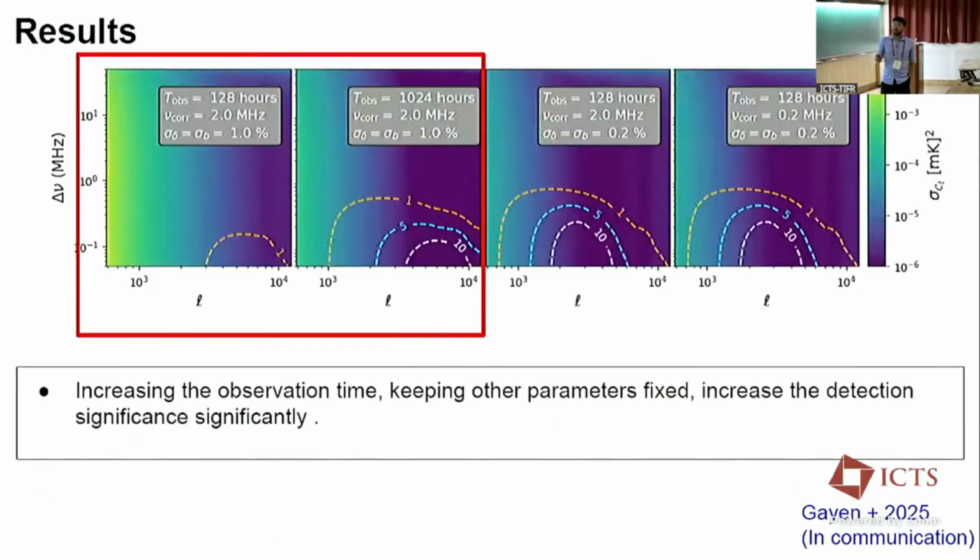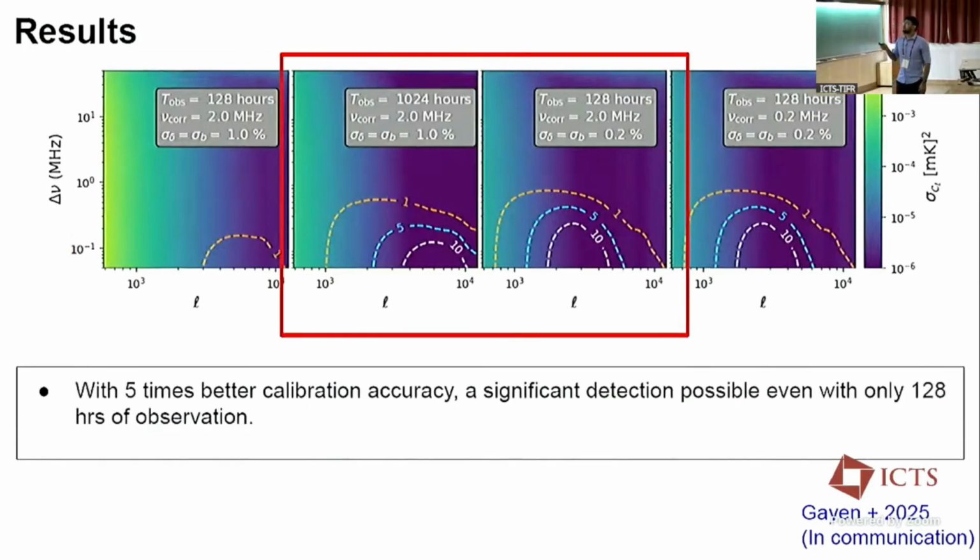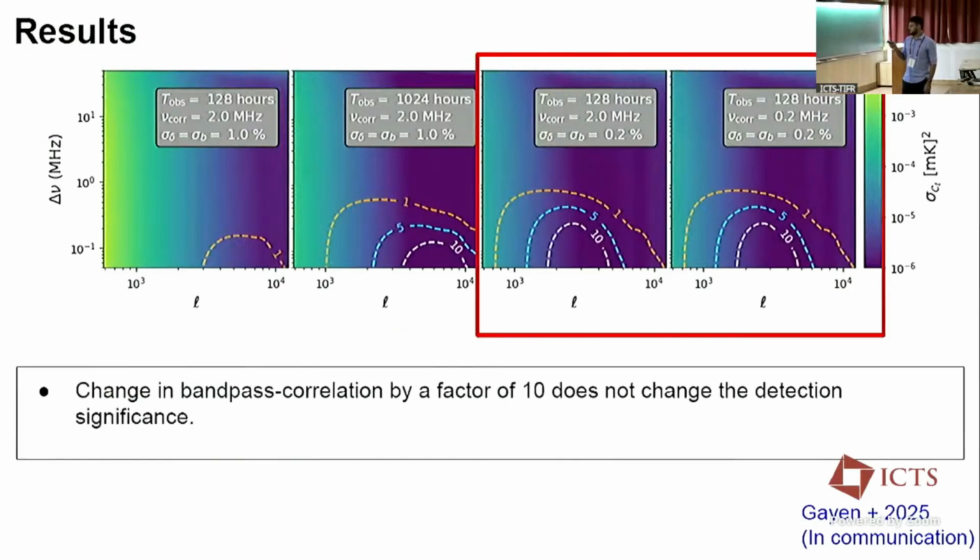Now, when there is residual gain, we can see that there is no detection at 128 hours. If we increase our observation time to 1024 hours, then we can get a 10 sigma detection of the 21 centimeter signal. If we increase our calibration accuracy, here the calibration accuracy was 1%, then in only 128 hours we can detect our signal. We also checked increasing our bandpass accuracy, decreasing the bandpass correlation frequency, but in that case there is no significant change in the detection of the 21 centimeter signal.